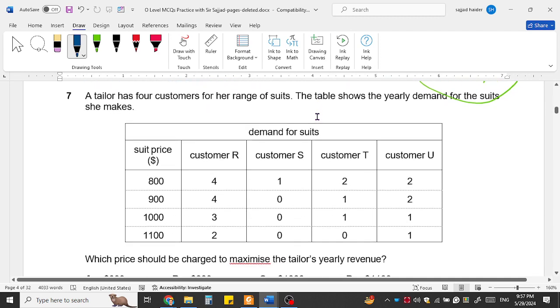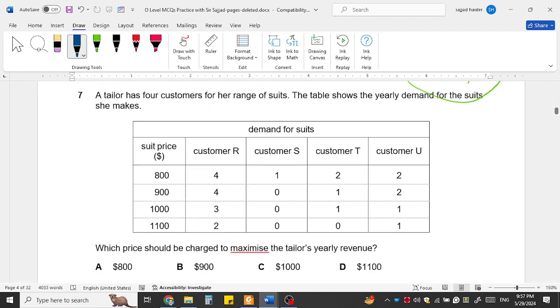Now come to question number 7. Question number 7 is about a tailor. A tailor has 4 customers for her range of suits. The table shows the yearly demand for the suits.